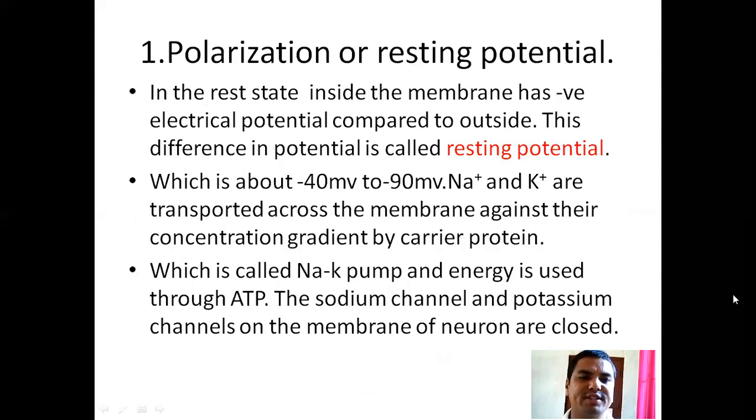Polarization or resting potential. In the rest state, the inside of the membrane has negative electrical potential compared to the outside. This difference in potential is called resting potential, which is about minus 40 millivolt to minus 90 millivolt. Sodium ion and potassium ion are transported across the membrane against their concentration gradient by a carrier protein called the sodium potassium pump, or NaK pump, and energy is used through ATP. The sodium channel and potassium channel on the membrane of neurons are closed.